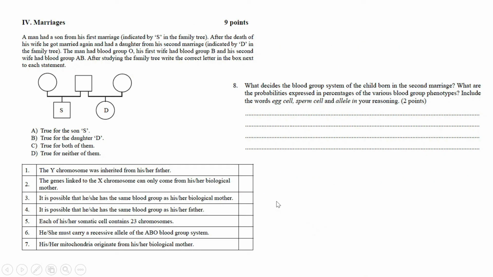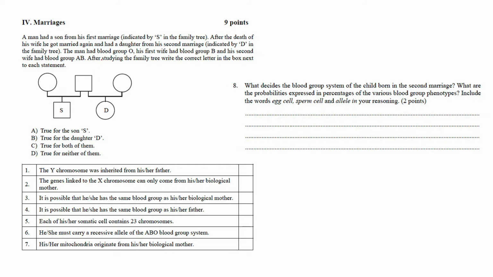Exercise 4, marriages. A man had a son from his first marriage, indicated by S in the family tree. After the death of his wife, he got married again and had a daughter from his second marriage, indicated by D in the family tree. The man had blood group O, while his first wife had blood group B and his second wife had blood group AB. After studying the family tree, write the correct letter in the box next to each statement.